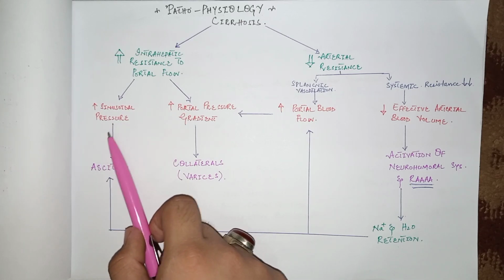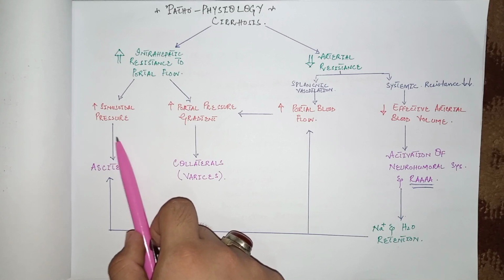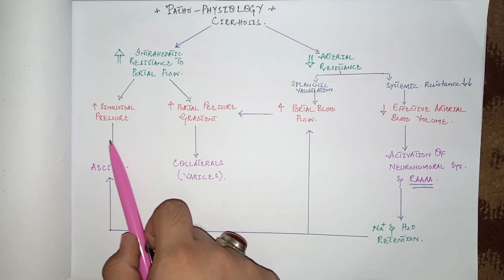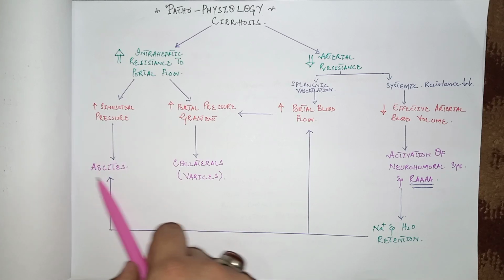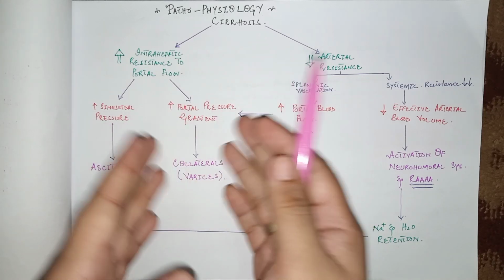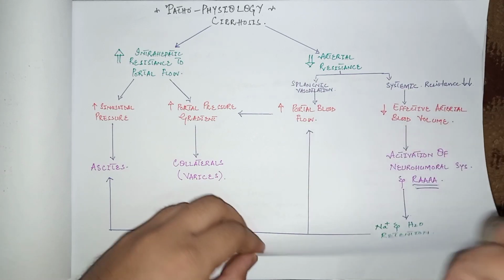Also, because the liver function is impaired, there are low levels of albumin in the blood, and these low levels of albumin also contribute to the ascites formation because of reduced plasma oncotic pressure. So this was a little bit of the pathophysiology of ascites formation.